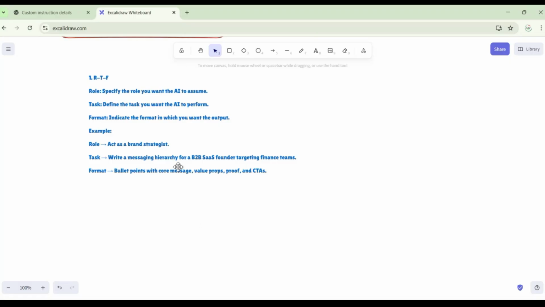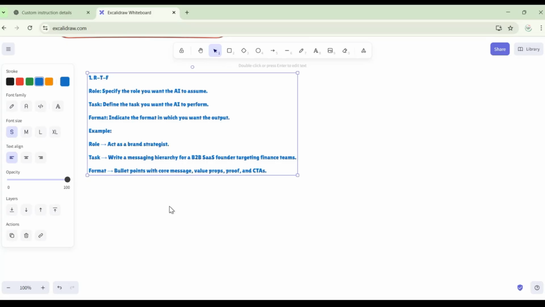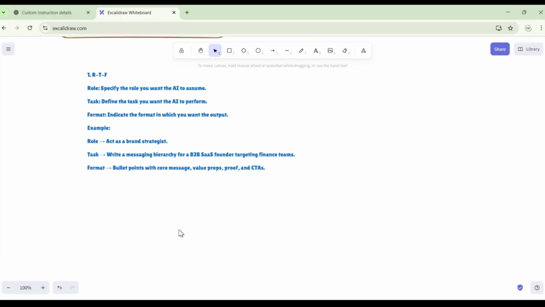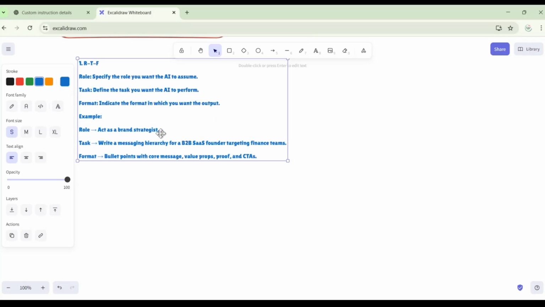You want something, say you want to write a Jira story, then you need to define the format. You want it in bullet format: core message, value prop, proof, CTA, that way. Or a list in a sequential way, or a short paragraph, or a long paragraph, whatever format you want, you have to define that. Yes or no? Yes. This is the first technique. There are more techniques; it's not like this is the only one.